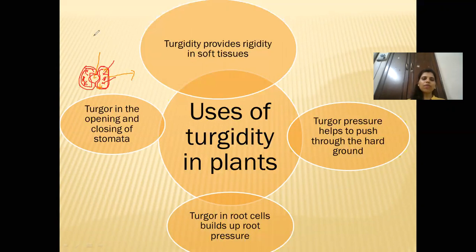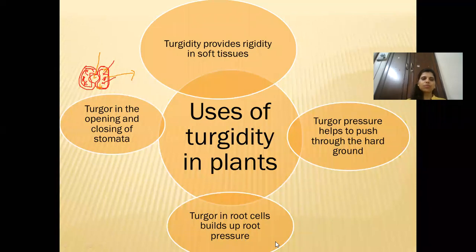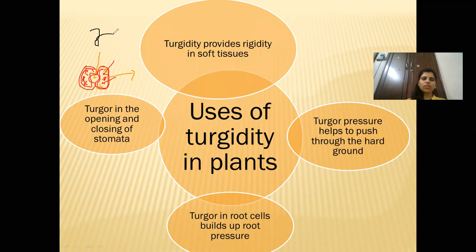Now it will become flaccid, and because it becomes flaccid, the stomata will close. So this particular opening which was there, now it will not be there. Okay, so it will close.